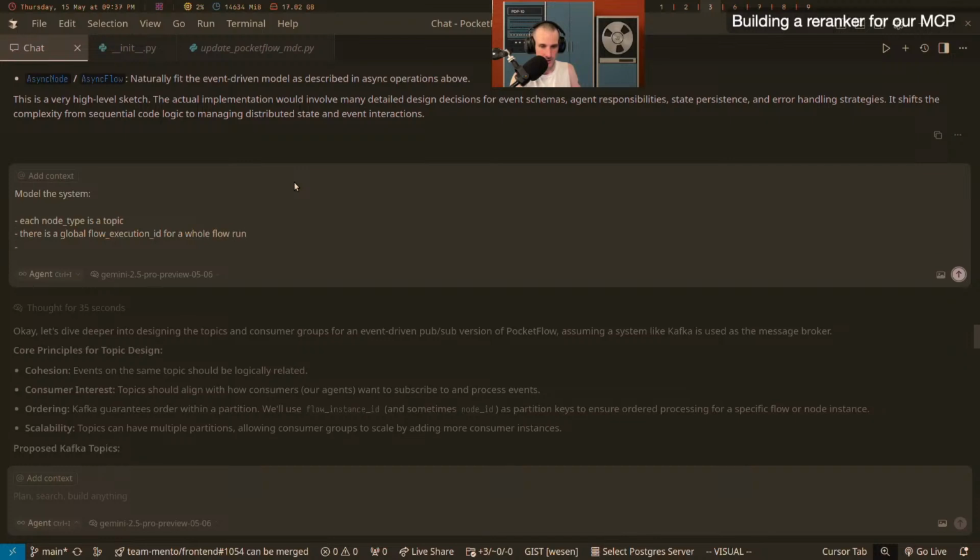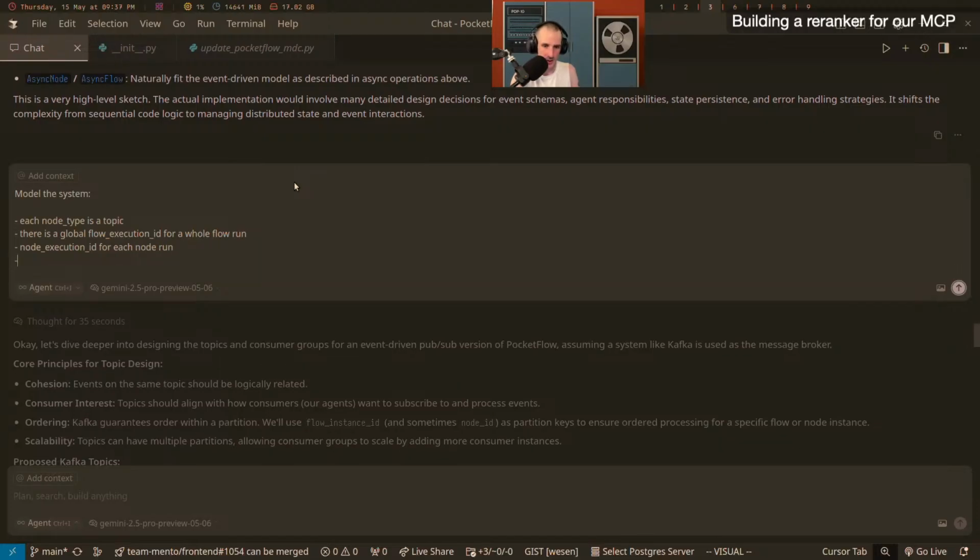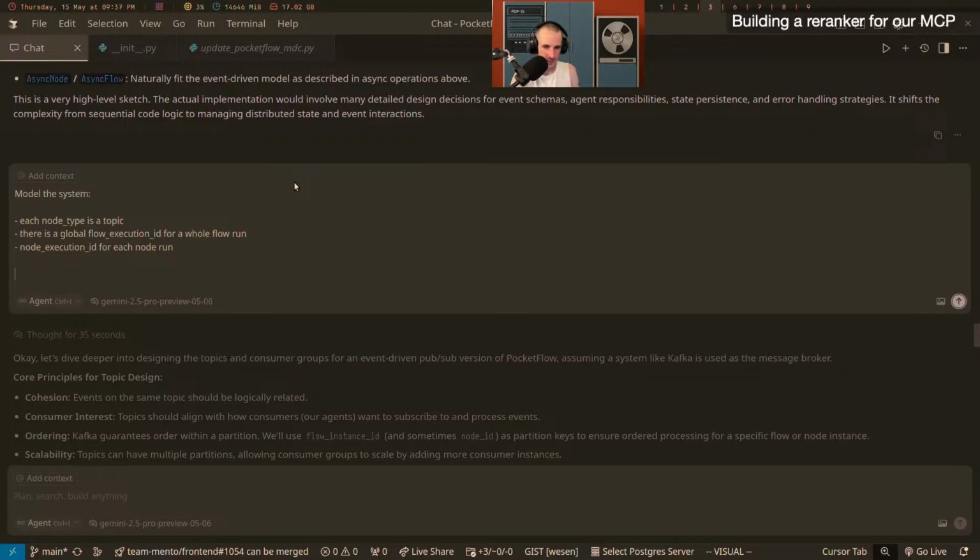There's a node execution ID for each processing step. No, for each node run, I think is what it's called. And then I think that's enough. Design an event-driven system.